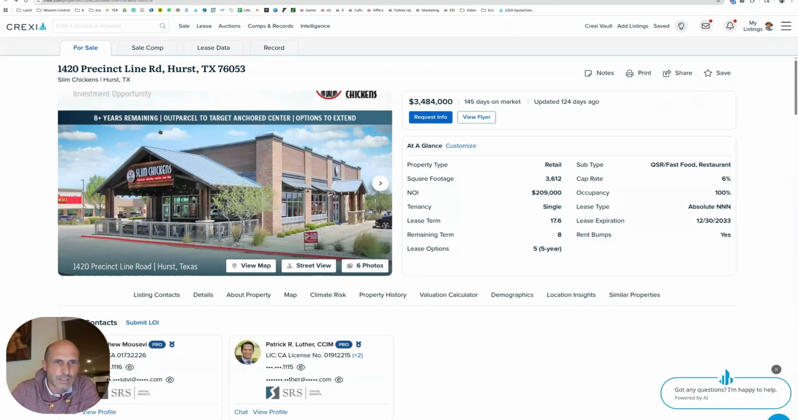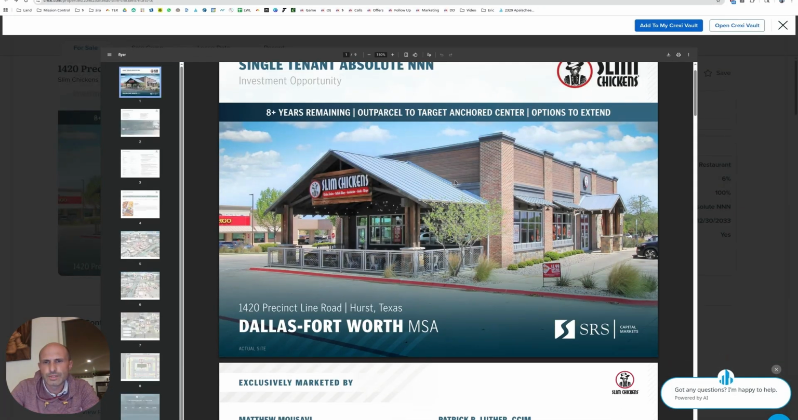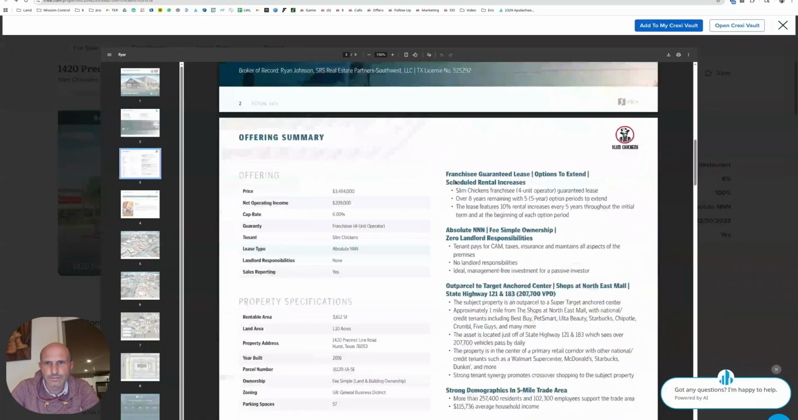8 years remaining, out parcel to Target, anchor center, options to extend. Okay, so this is an older one if they got 8 years remaining. Lease term 17.6. So 8 years remaining, it was like 10 years ago or something they put this one together. Let's see if we can figure this out. Absolute triple net. So again, this is not a ground lease. I haven't seen a single ground lease in any of these properties. It doesn't mean they don't do them. You just don't see them on the market. It's not their bread and butter.